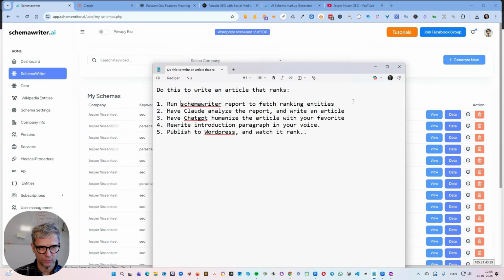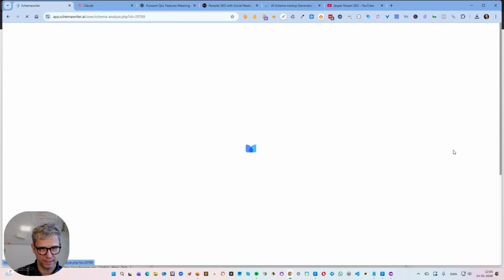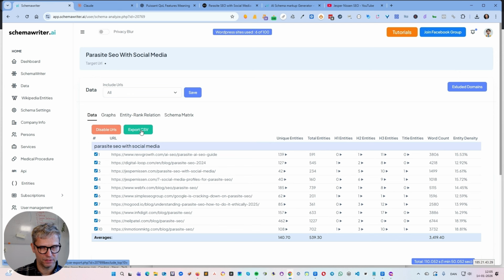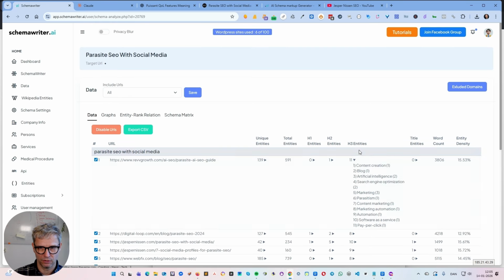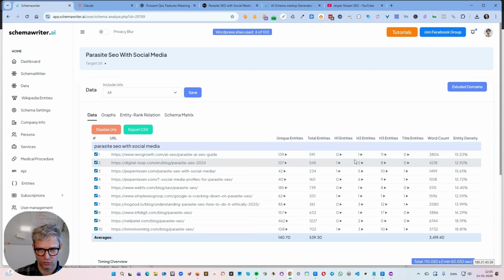And once that's done, you can go into the report data and export this CSV file, because the report will contain all of the entities, the ranking keywords, the entities that the competition websites are using. So you can see here, they use in the H3, content creation, blog, artificial intelligence, and so on. And we have that for the top 10 search results.